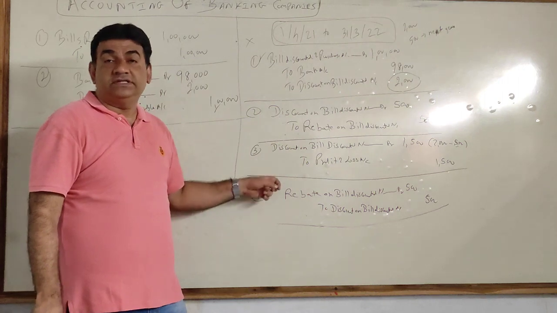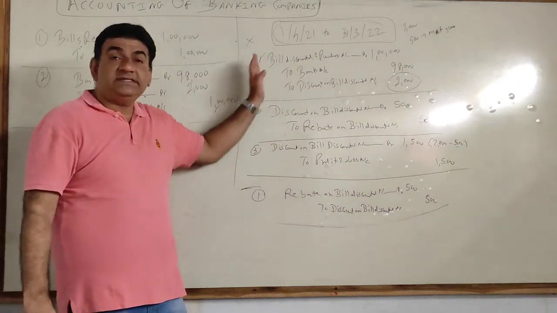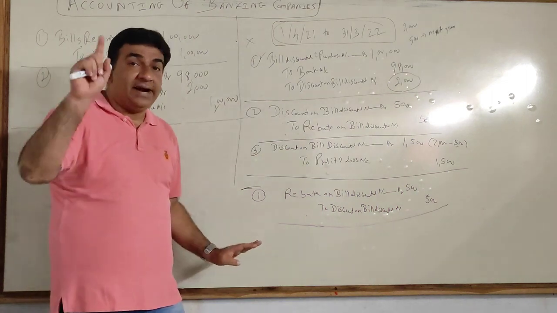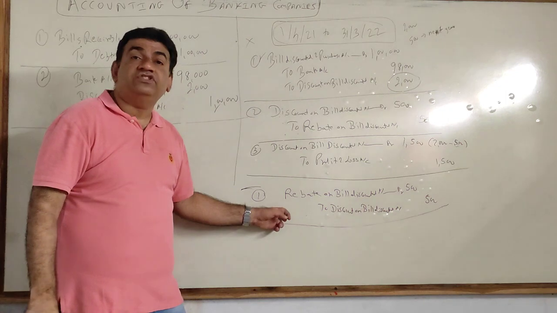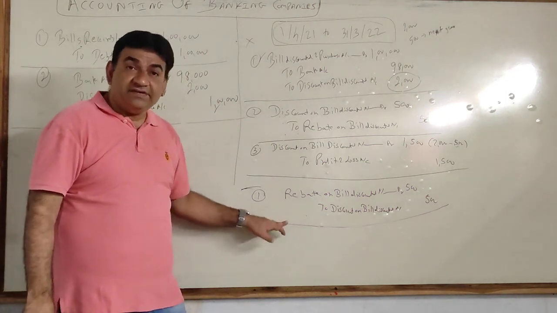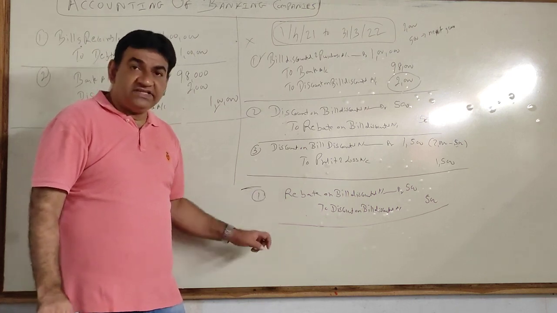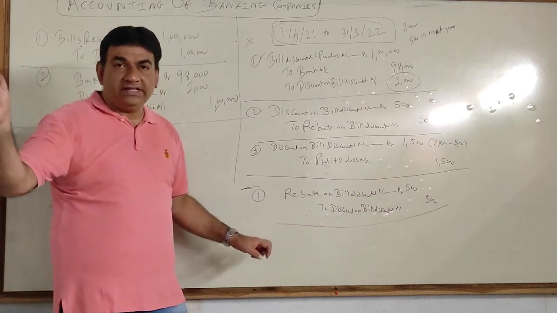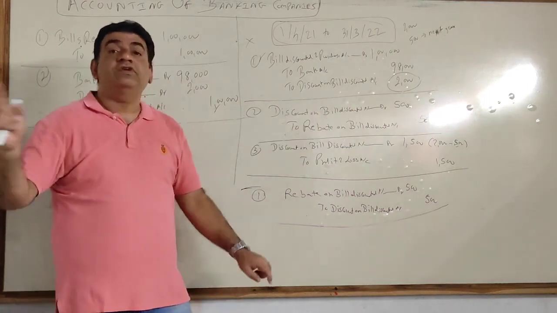So reverse this. So initially 2 sums what we are solving. These are the 4 entries. But when we start, we'll have to start with this. Because what I told you, when I go to the next year, I'll start with this. So every year I'll have to start with this. So when we start the sum, of course after doing that rebate calculation, because here I gave you the amount 500, later on you have to calculate.